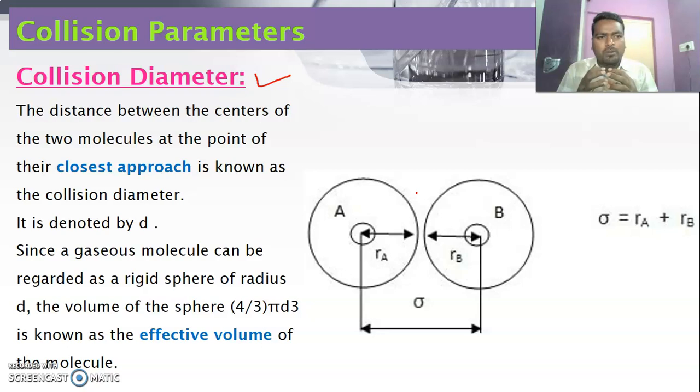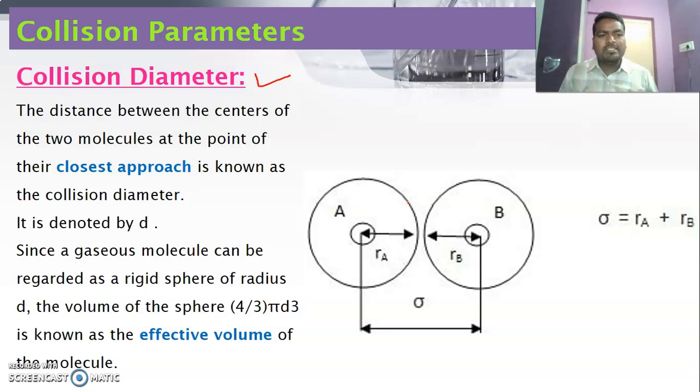So during collision, what happens? For example, the atom A comes near to the atom B. Atom B cannot penetrate into the shells of atom A. Similarly, atom A cannot penetrate into the shells of atom B. Why? Because in the valence shell there are electrons, so repulsion is also present. That's why they come only to a closest point.